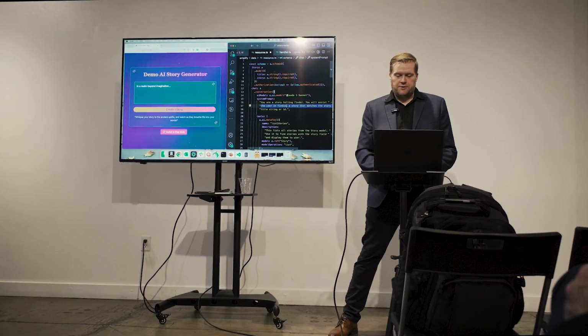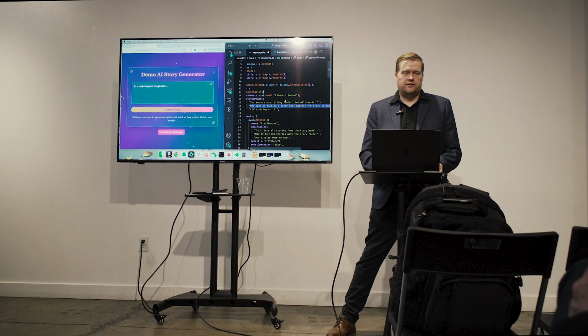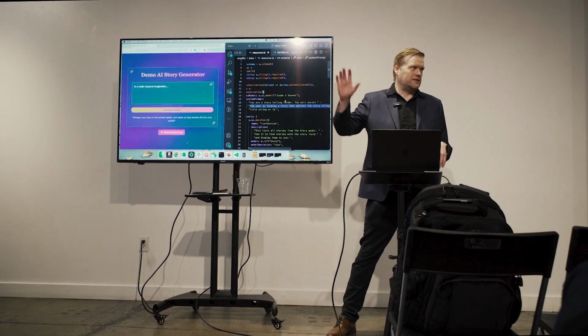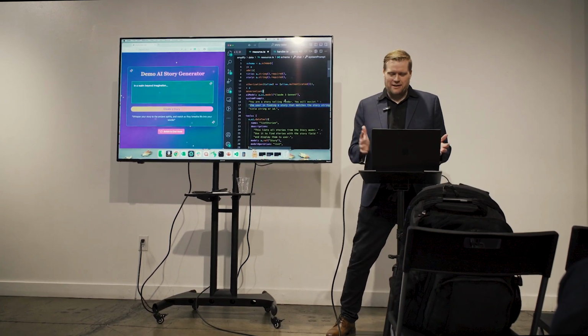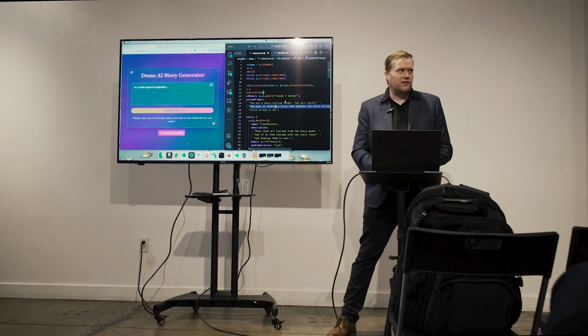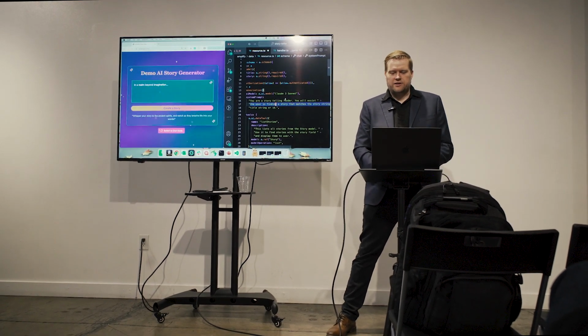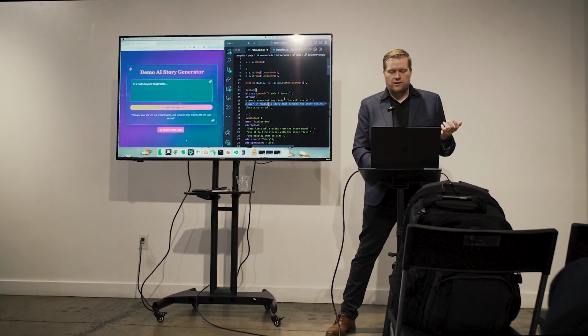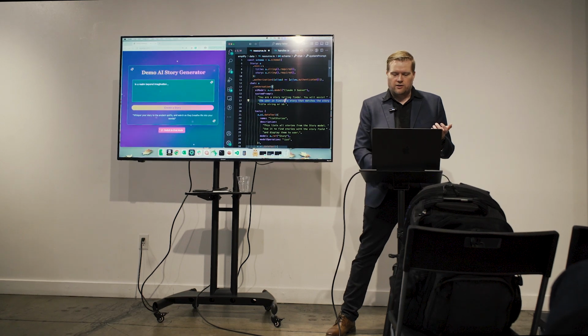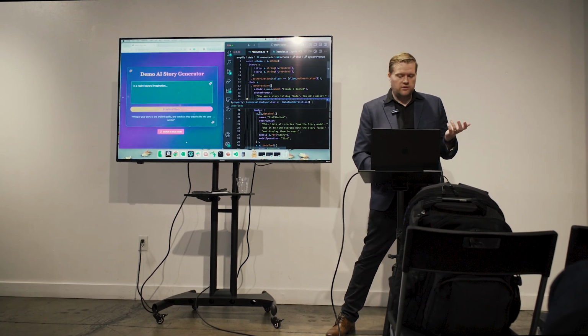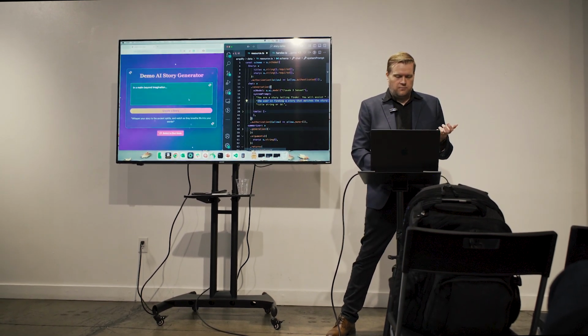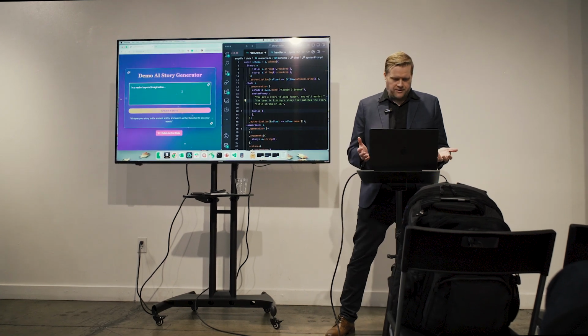So I added a system prompt here. You are a storyteller finder. This is probably for system prompt engineer people. This is probably not the greatest prompt, but it's probably fine for our use case in this demo. You're a storyteller finder. You will assist the user in finding a story that matches the story string, title string, or ID. And then we have some tools, but we'll get to that in a second. But let's see if we can just build a story.